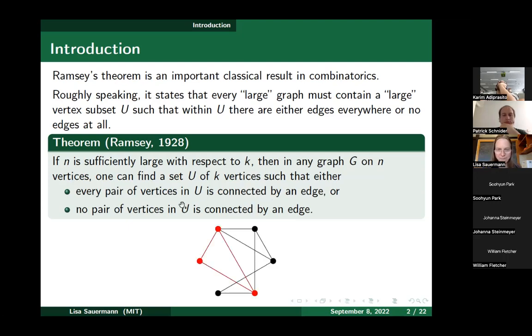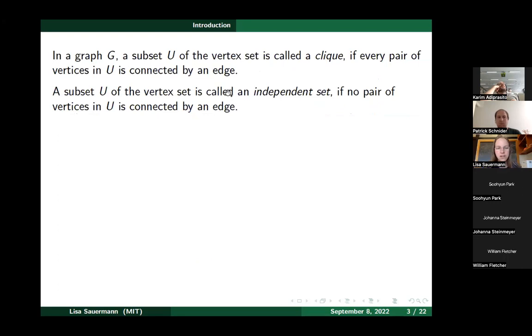Okay, and here's an example. You can take any graph on 6 vertices, but in this graph on 6 vertices, we can find 3 vertices all connected by edges. That's not possible in every graph on 6 vertices, of course, but in this example, we can find 3 vertices with no edges in between at all. So the point is, whatever graph you take on 6 vertices, you either find a triangle or 3 vertices without any edges.